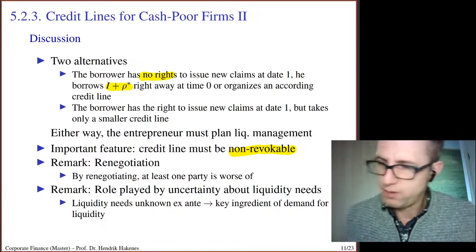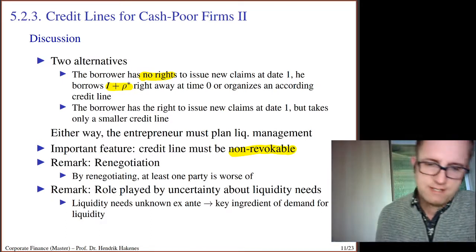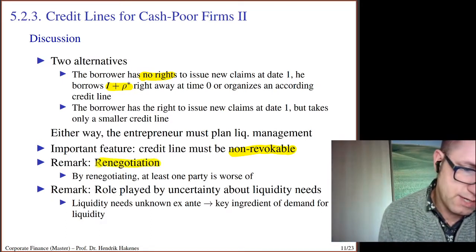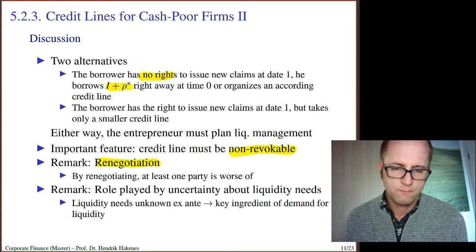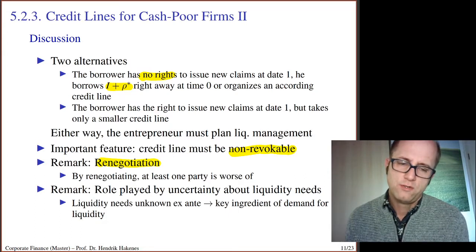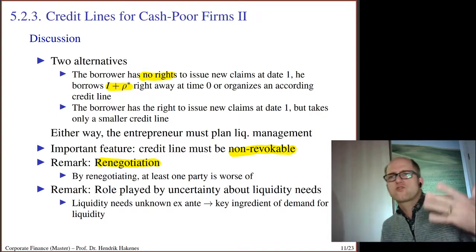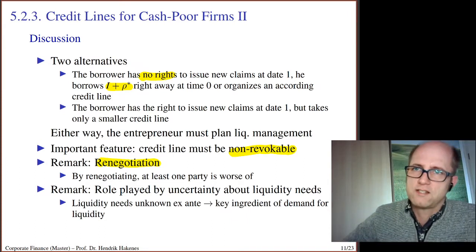Right, two more points that I can discuss. The first point is the renegotiation. So the contract that we have in equilibrium is renegotiation proof. And that means that there is no way from the contract to arrive at some interim date at another contract that's better for both parties.